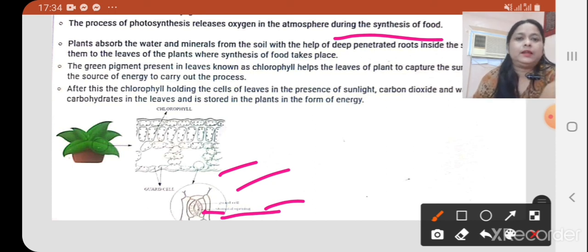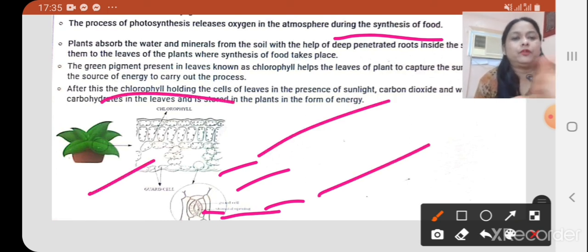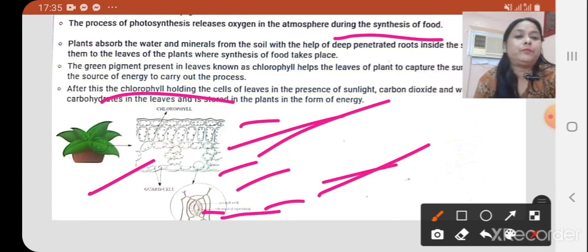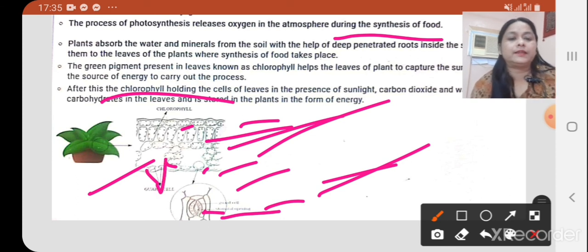After this, the chlorophyll-holding cells of leaves, in the presence of sunlight, carbon dioxide and water produce carbohydrate in the leaves, which is stored in the plants in the form of energy. So this is a diagram of photosynthesis, showing the stomatal opening and guard cell. This is a dissection of leaves and tiny pores present on the leaf surface. You can see on your screen, this is chlorophyll, and this one is a guard cell.